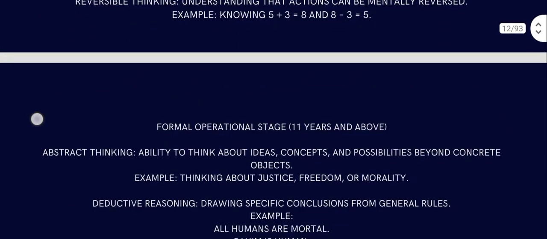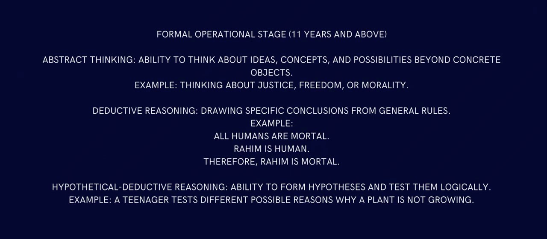And the last stage is the formal operational stage, that is 11 years and above. That means abstract thinking comes in. That's when you imagine illogical things, or things that do not happen. Every great invention comes from imagination and abstract thinking. It is the ability to think about ideas, concepts and possibilities beyond concrete objects. Example: thinking about justice, freedom or morality, or thinking about space. If you think about making a space station and all sorts of things, that is abstract thinking,